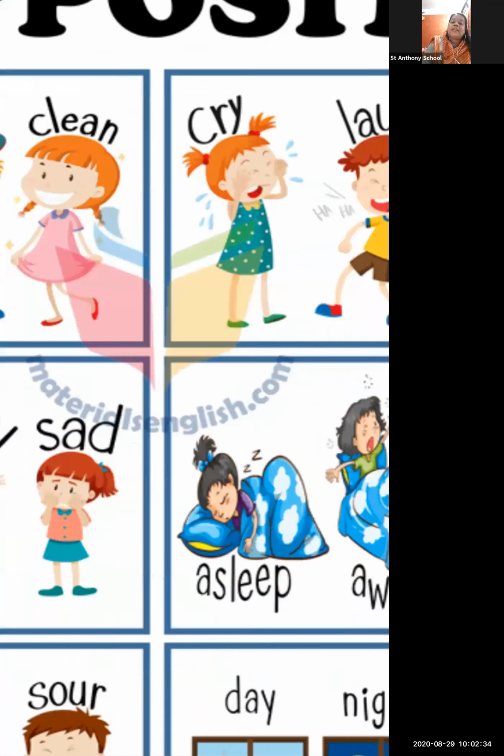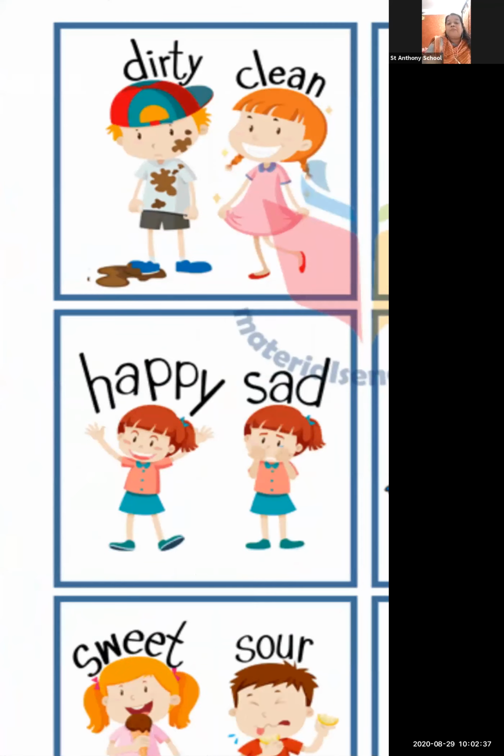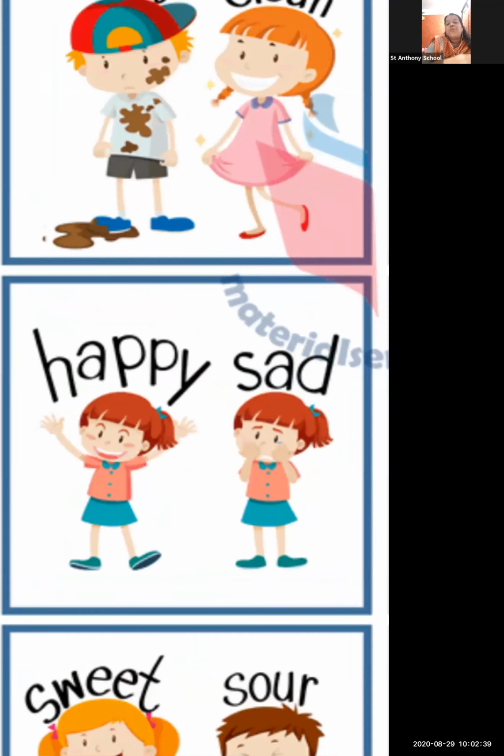Then we can see here happy, opposite, sad. Look at two girls. The first girl is very happy. She is showing her expression of being happy. And look at the second girl. She is keeping her hands like this, and she is showing us the expression of being sad. So happy opposite is sad.